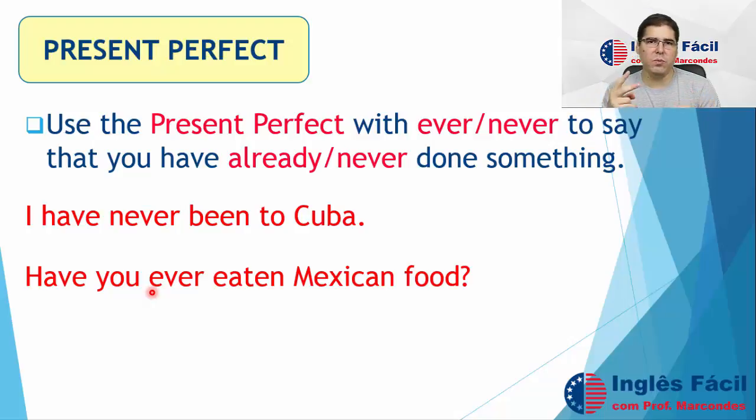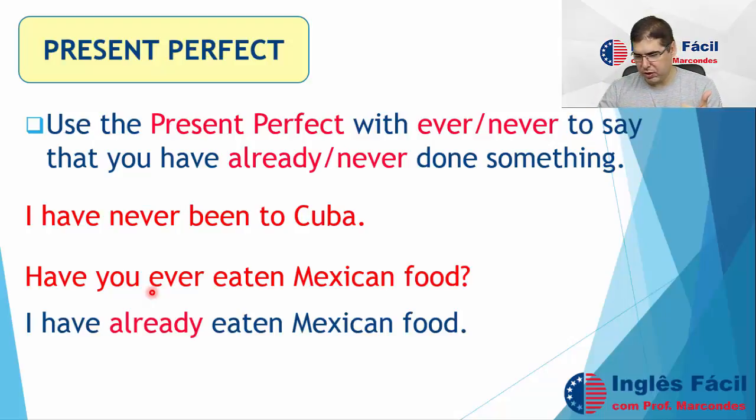And here you can give me two answers, right? One answer is the affirmative. You say, yes, I have. I have already eaten Mexican food. So look here, I use ever in the question, but I use already in the answer. Ever in the question and already in the affirmative answer. So yes, I have already eaten Mexican food.